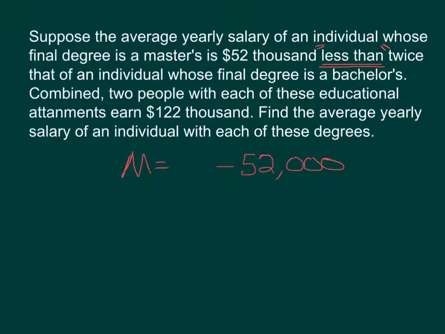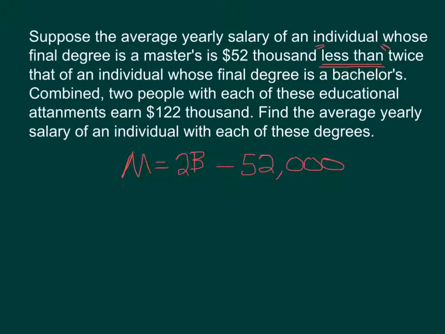So 52,000 less is going to look like that. Less than twice that of an individual whose final degree is a bachelor's. So twice a bachelor's degree. So we could go ahead and write that as 2B.